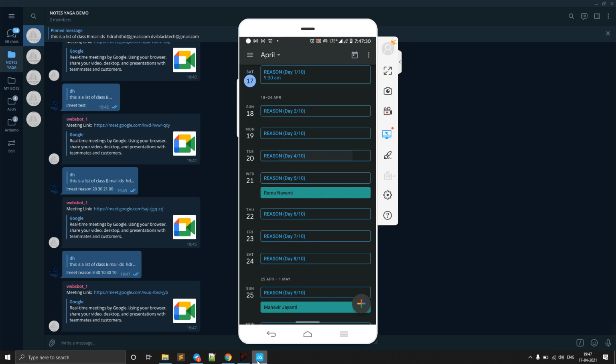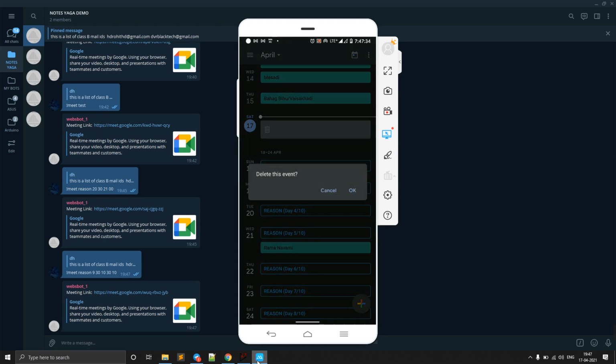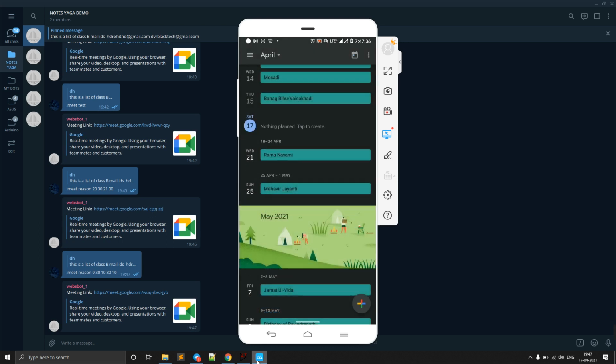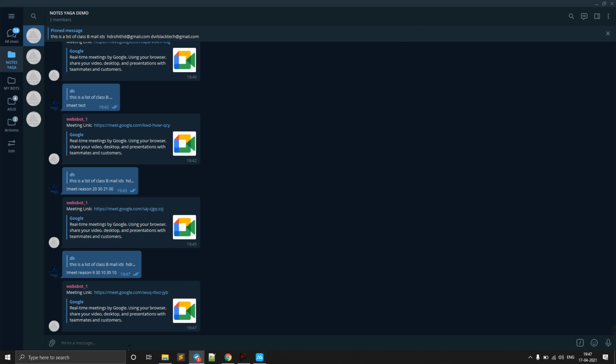So this is how we can create continuous meetings, if you want continuous for 4 days or 5 days, like this. Now what if we want it on every Wednesday, or on Wednesday and Friday, like that? If you want only 2 days or 3 days in a week, at that time, once we send the command, it is very easy. You can just copy paste this. That is the feature here.